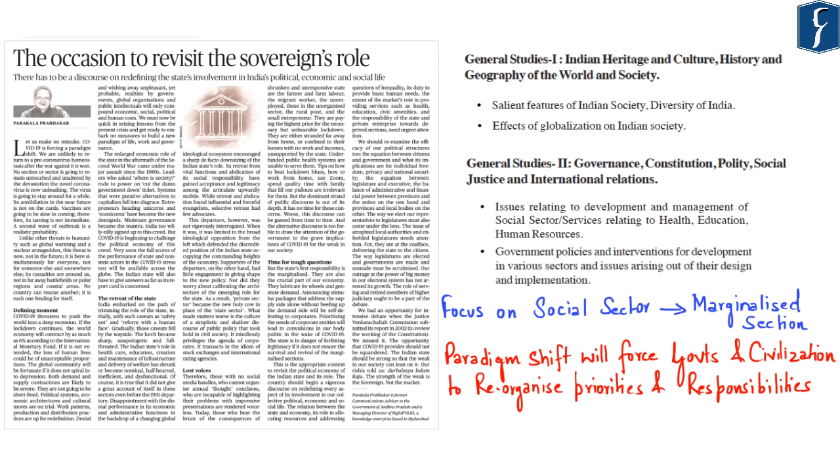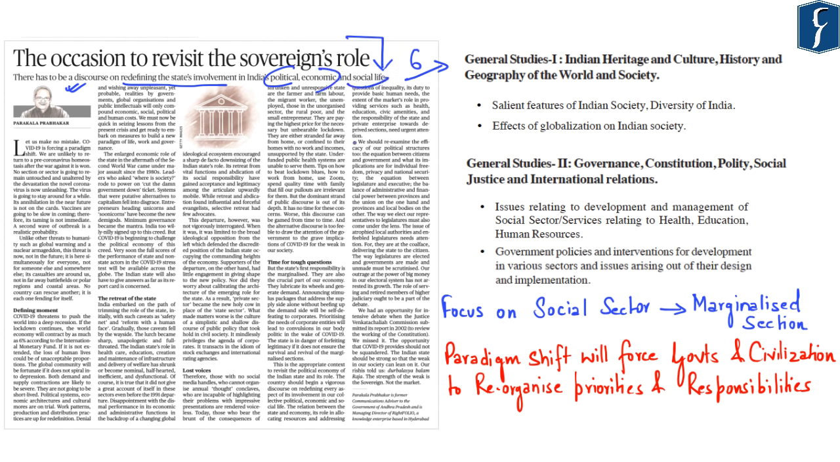The first news for discussion appears as a lead article on page number 6. It says, "The occasion to revisit the sovereign's role." There has to be a discourse on redefining the state's involvement in India's political, economic, as well as social life.